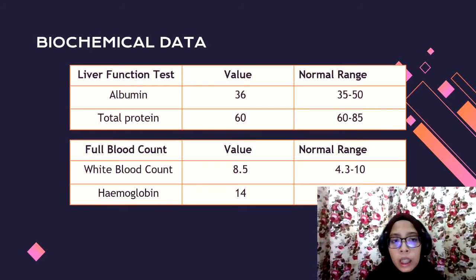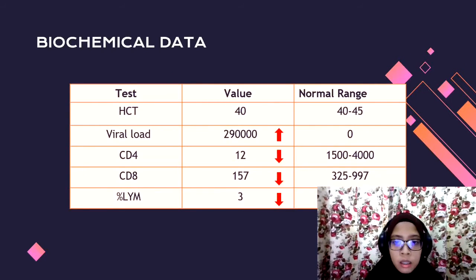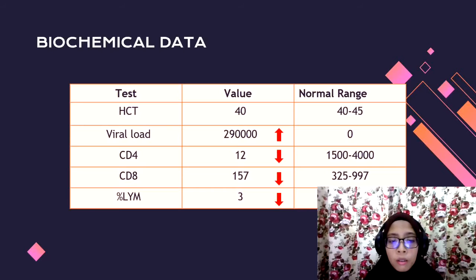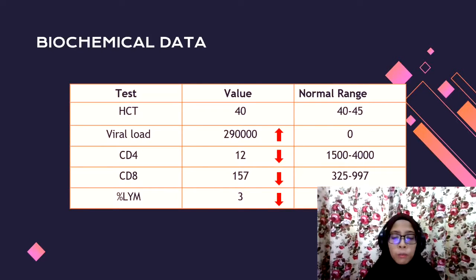For biochemical data, first is the liver function test, which shows that the albumin and total protein are normal. However, total protein is at the low borderline. Next is the full blood count. The white blood count and hemoglobin are normal. HCT is normal but at the low borderline, and viral load is higher than the normal range. CD4 is lower than the normal range. CD8 is lower than the normal range, and lymphocyte percentage is low.